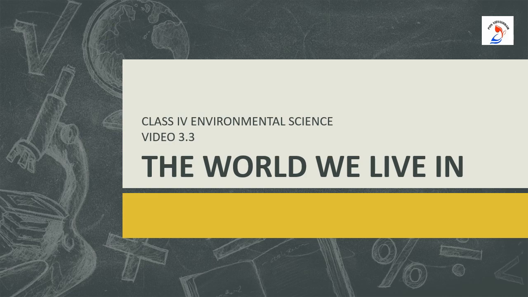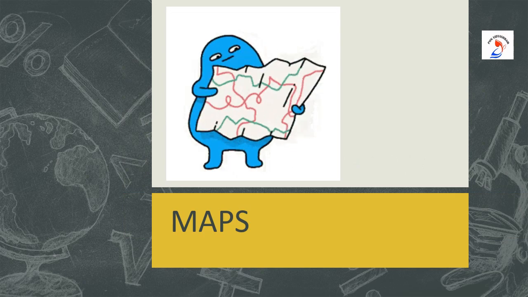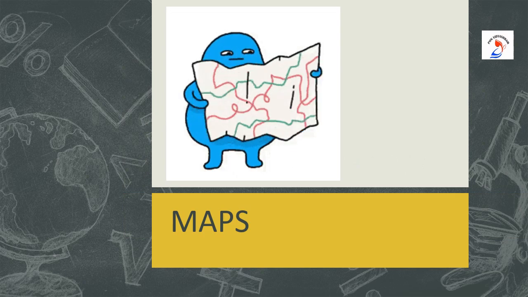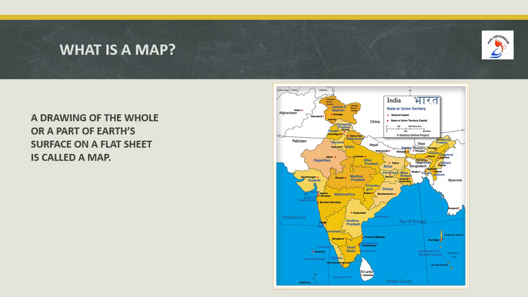Today we'll see the third module of the lesson, The World We Live In. Today we'll learn about maps. What do you see in the picture, children? It's the India map. What is a map? A drawing of the whole or a part of Earth's surface on a flat sheet is called a map.